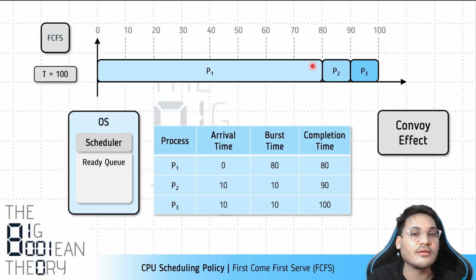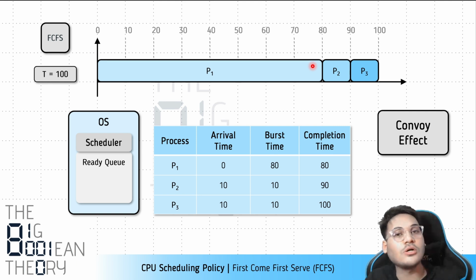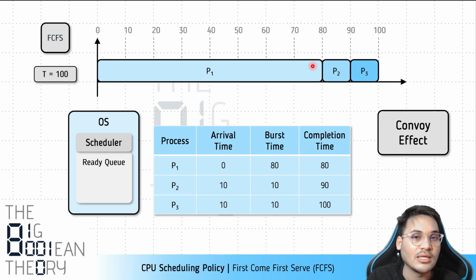So you can clearly see when there is a skewed distribution, a distribution in such a way, when there's a long job arriving earlier than shorter jobs, then the performance of shorter jobs will suffer. And in this situation, when we judge a policy, we judge on the overall collection of jobs. So if you look at the overall collection of jobs, the turnaround time is high. On an average, processes are taking more time to complete, and this is something that we do not want, right?